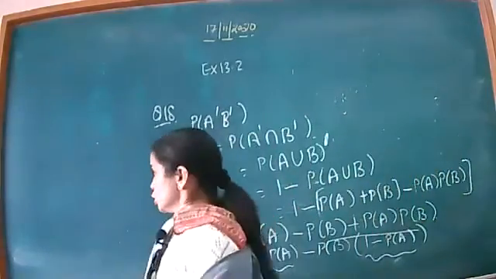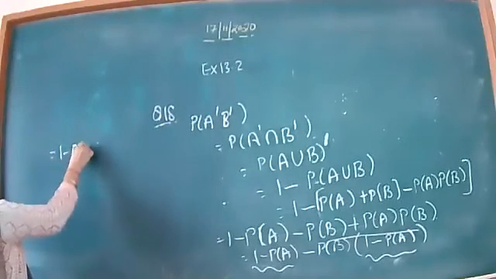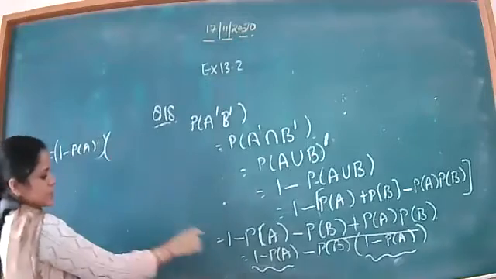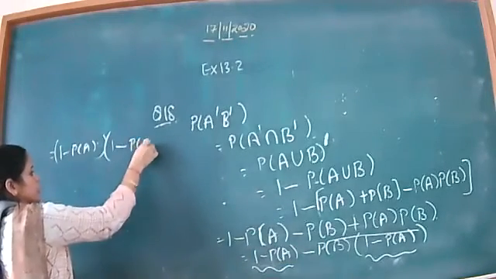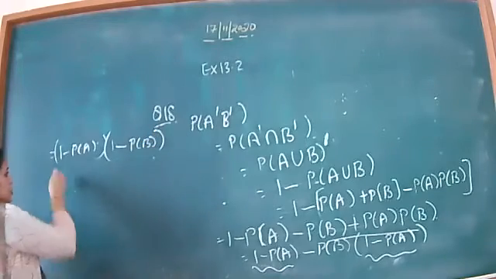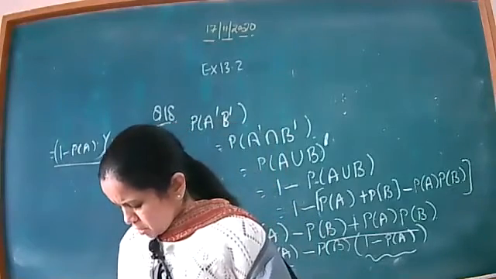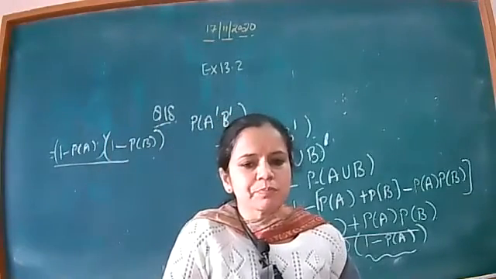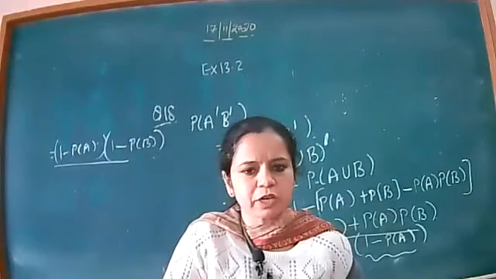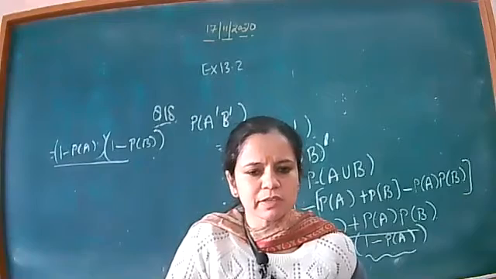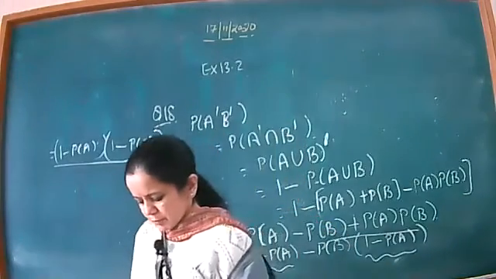Now what you have to do? You have to take 1 minus probability of A common, and what is left inside is 1 minus probability of B. So this is what I have to prove. This is my option B, so please tick option B here. Is it clear to you? Any doubt to anyone? Please raise your hand and ask me. Is it clear? Okay, good. Mahir and Mayank are saying, ma'am, it's okay.